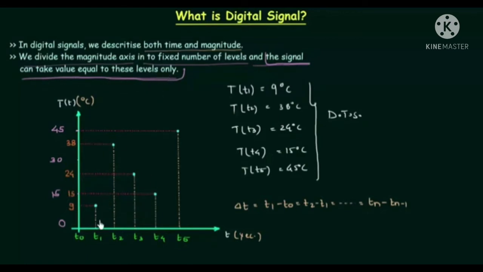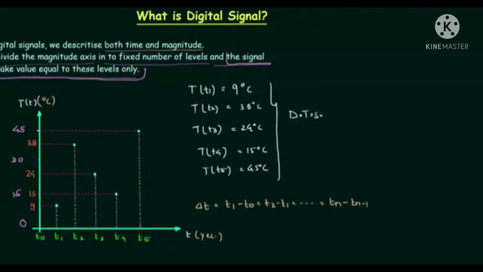Now we will consider the same case, the same temperatures for the same time, and we have to find out what is the value for temperature capital T at these times. We are considering the digital signal in this case. So let's start. Temperature T at time T1. At T1 we have 9 degrees Celsius, but 9 is not allowed. It is between 0 and 15. Now what we have to take, 0 or 15?